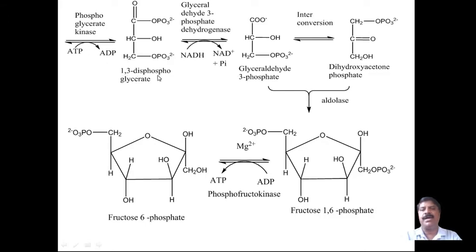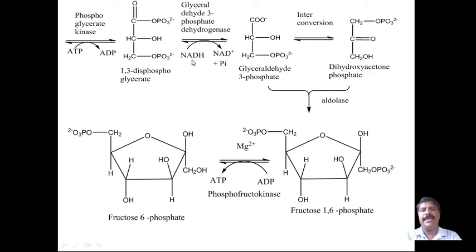This 1,3-diphosphoglycerate is further converted into glyceraldehyde 3-phosphate by glyceraldehyde 3-phosphate dehydrogenase.